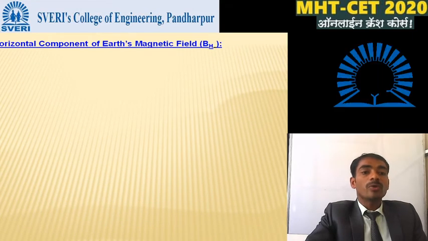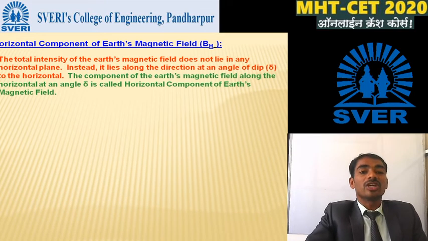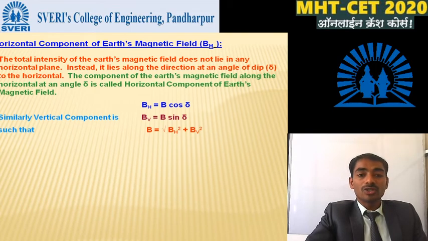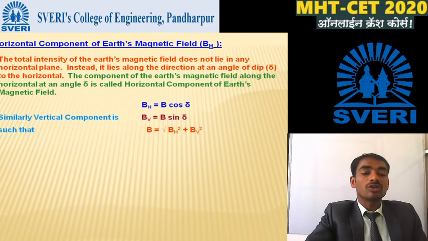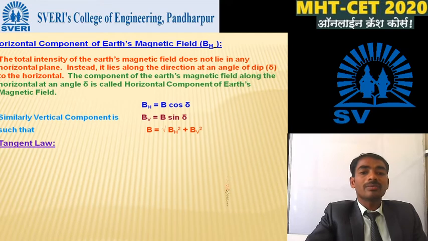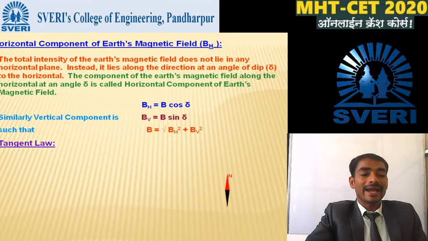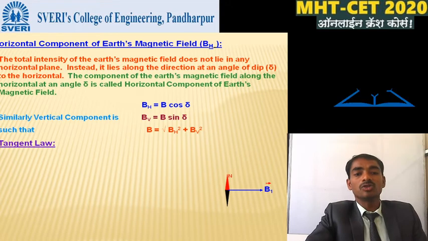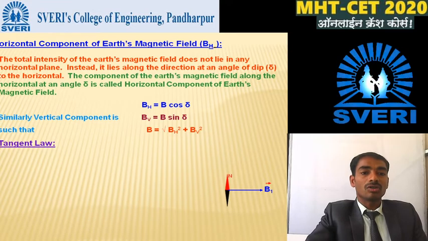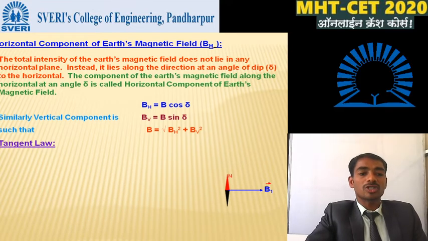Now, the horizontal component of Earth's magnetic field, BH. The total intensity of the Earth's magnetic field does not lie in any horizontal plane. Instead, it lies along a direction at an angle of dip delta to the horizontal. The component of the Earth's magnetic field along the horizontal is called the horizontal component of Earth's magnetic field. So BH is equal to B cos delta.